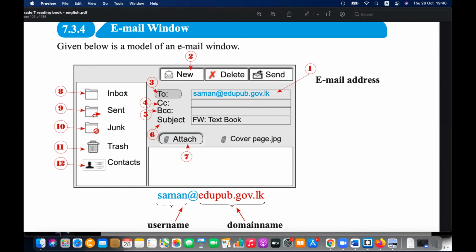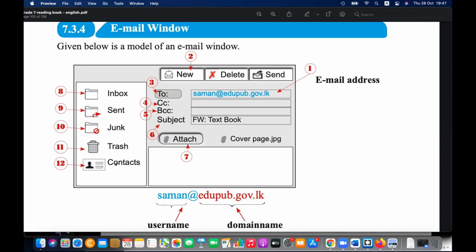Inbox is for the received mails, sent mails are the ones you sent. Junk means the harmful things, spam. Suspicious emails will automatically be categorized into the junk. That is basically the suspicious mails. Trash, deleted emails. And contacts are used to save the contacts.